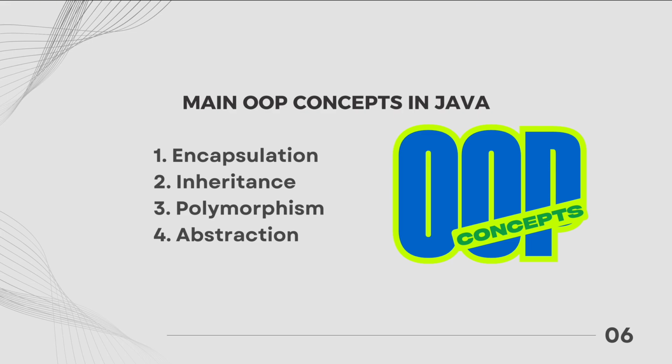Java is considered an object-oriented programming language because almost everything in Java, from classes and variables to methods, revolves around the concept of objects.